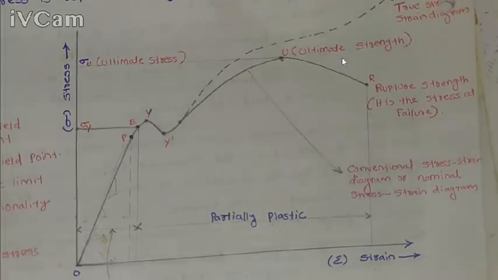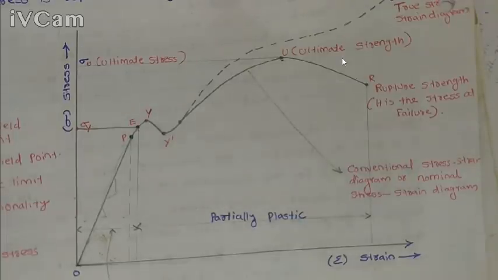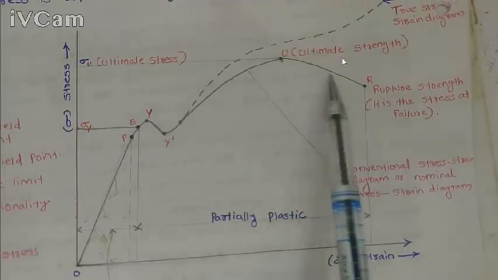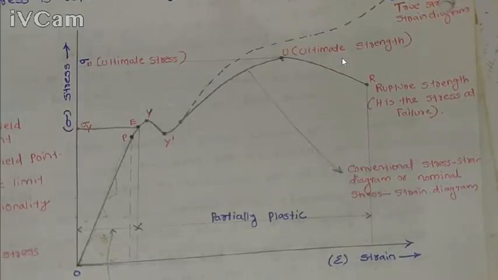When the specimen reaches the ultimate stress, what happens? The necking further increases, and the diameter in the neck region reduces. Actually the material is not weakened, the diameter within the neck region decreased, and thereby the stress also decreased. Okay, the stress decreases and it reaches the rupture point. At the rupture point, the material is fractured and a cup and cone type fracture occurs on the material.